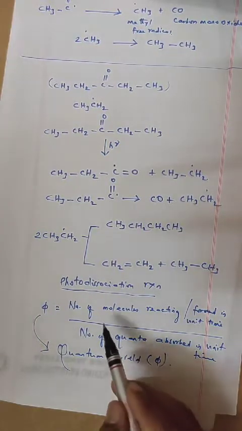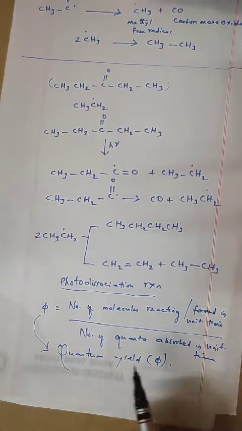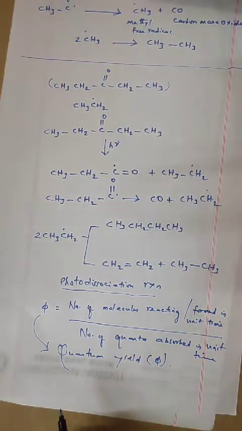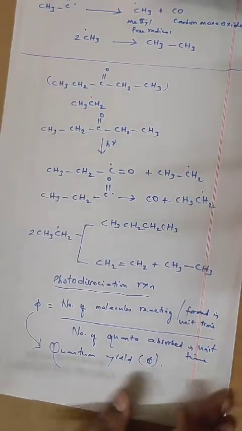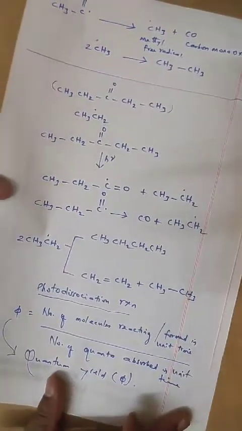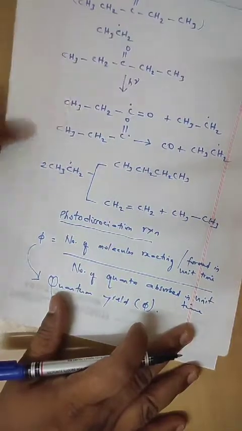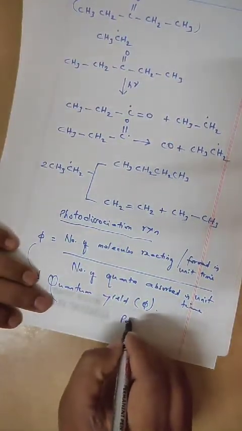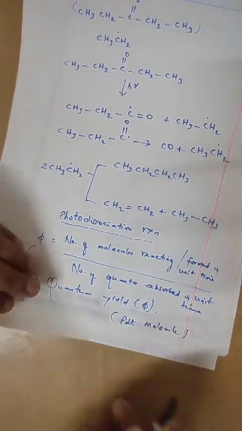So each quantum of light absorbed leads to the formation of a product molecule. Okay.